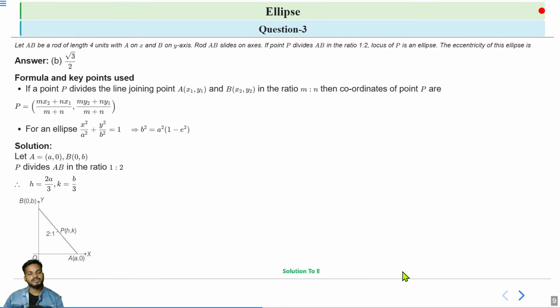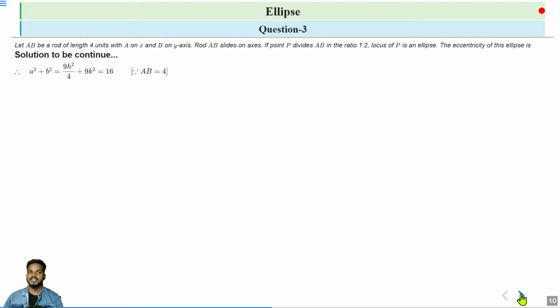So the locus of P is an ellipse, and then we have to find the eccentricity of this ellipse. Another piece of information is that AB is a rod of length 4, that means the distance AB is 4. Now we apply the distance formula on the coordinates (0, b) and (a, 0). So we get a square plus b square, and we substitute the values of a and b that we get from the values of h and k. So we get 9h square by 4 plus 9k square, and that is equal to 16.